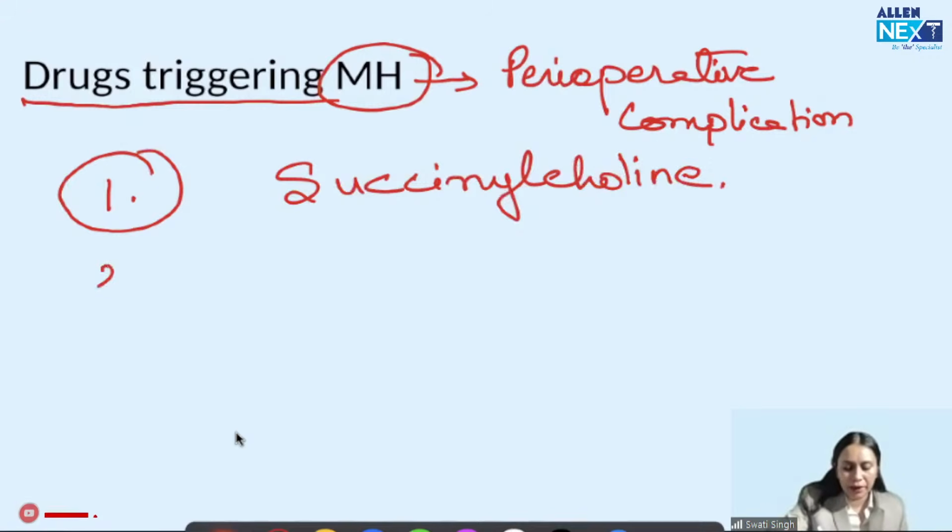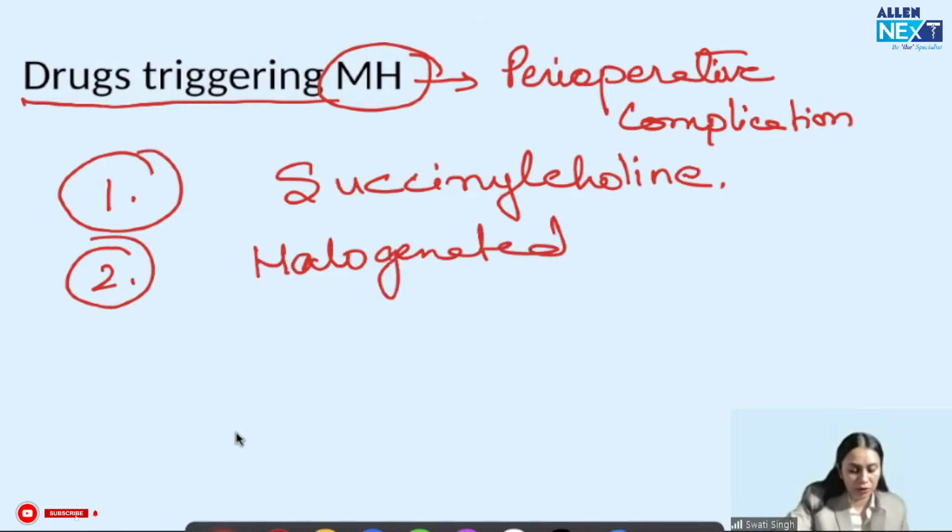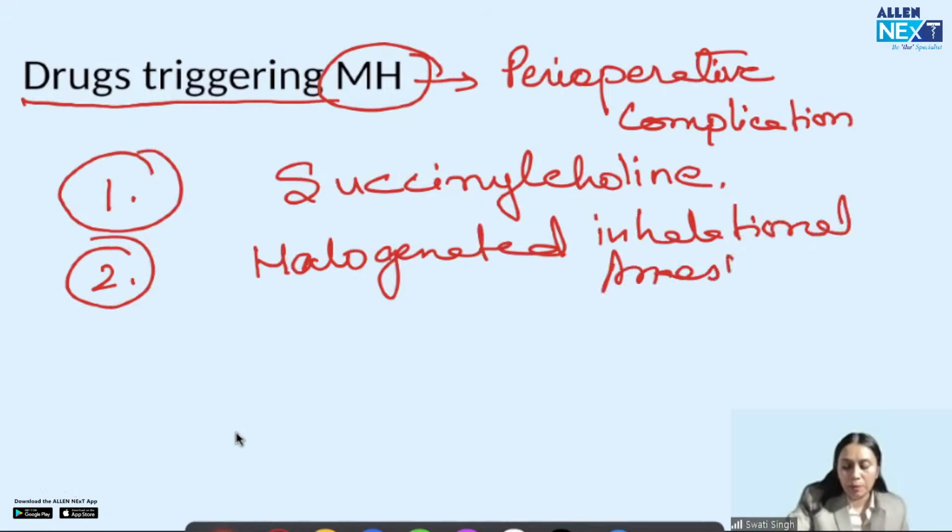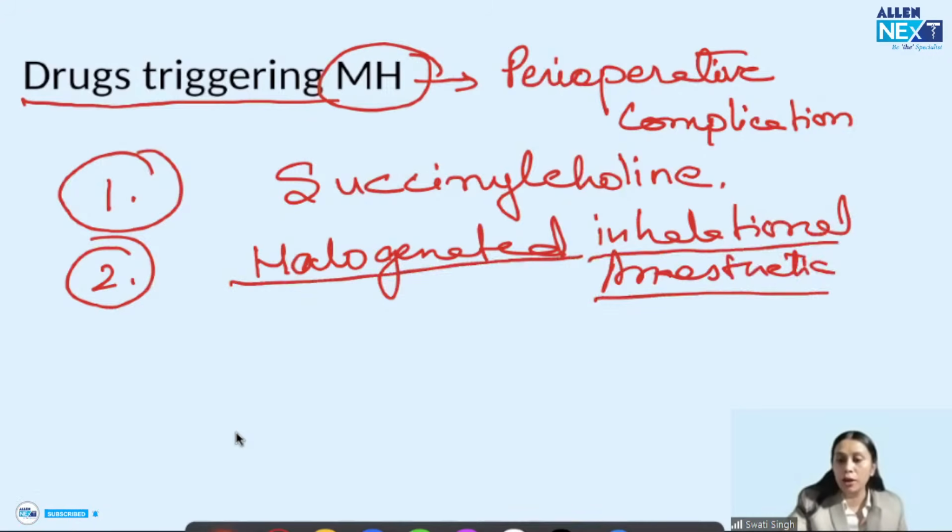Second, halogenated inhalational anesthetic agents. Now remember guys, I am saying inhalational anesthetic, but halogenated, not non-halogenated. I have divided inhalational anesthetics into two groups.